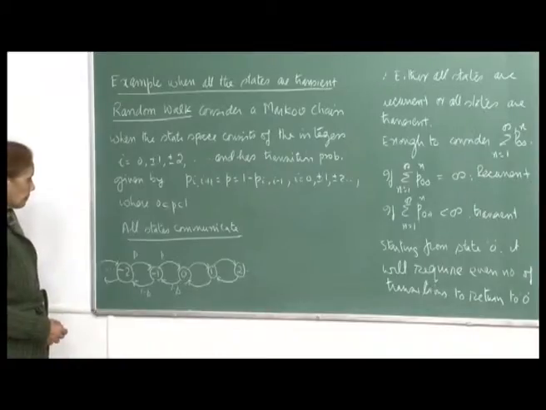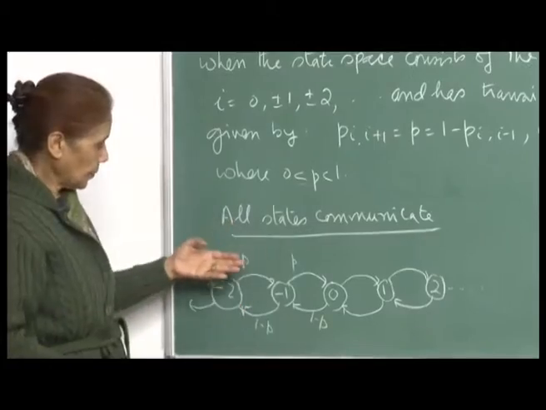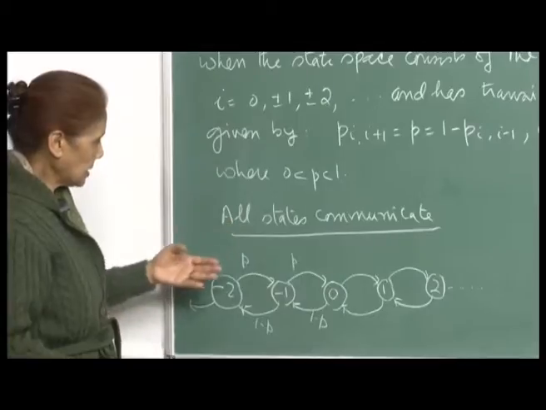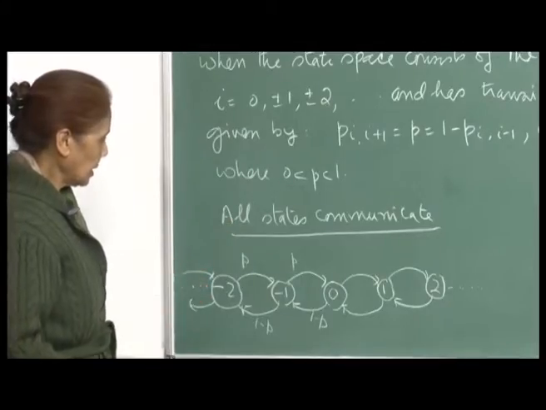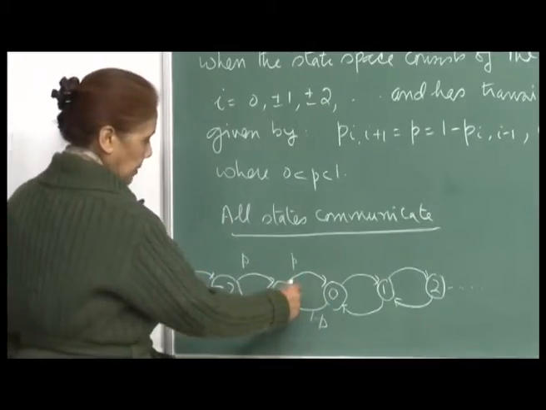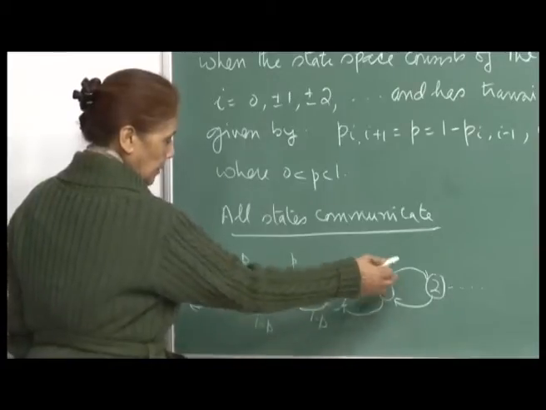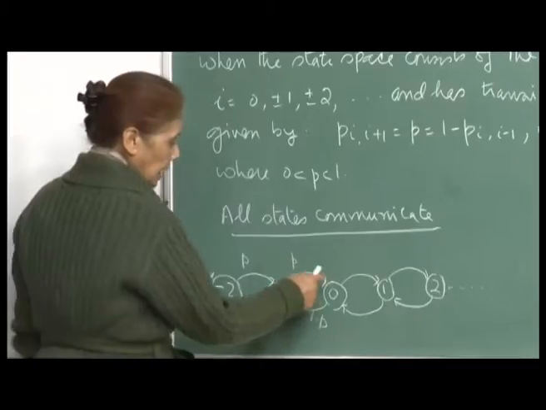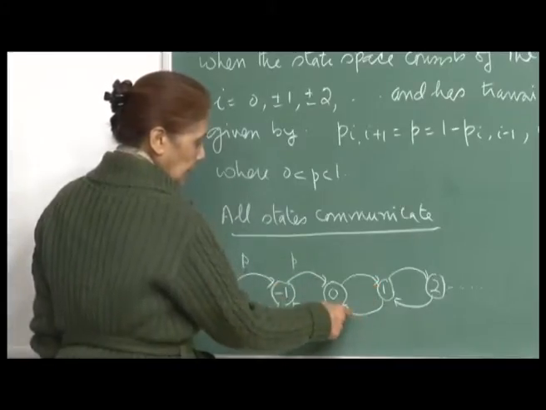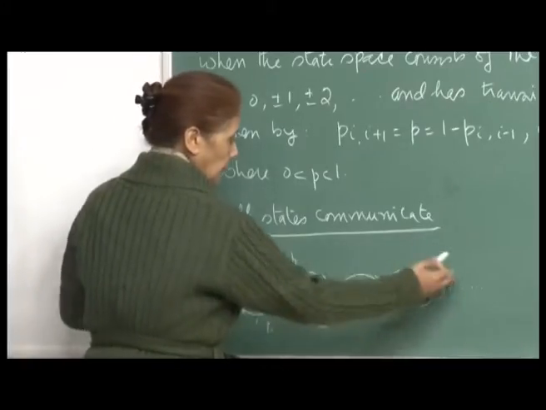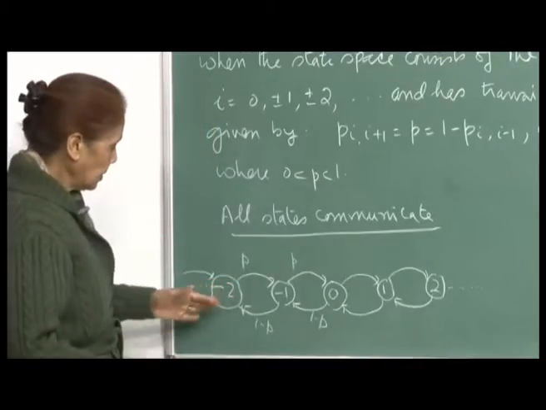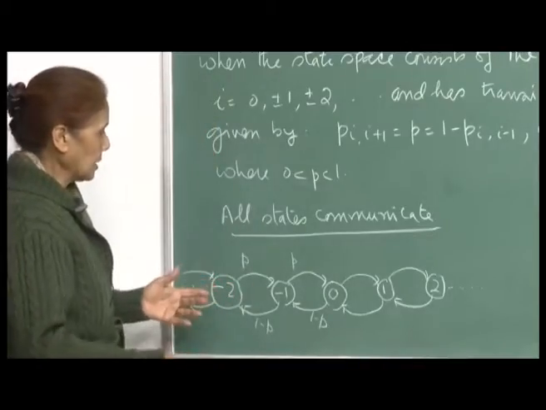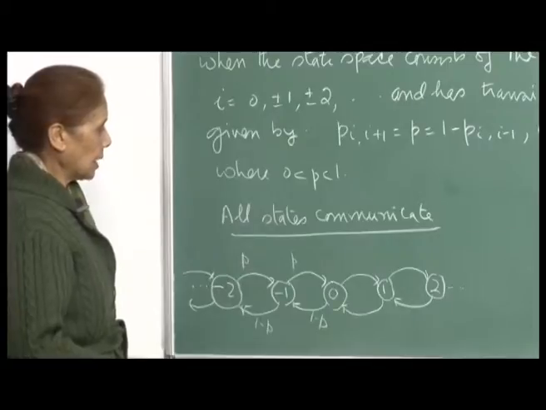And so you see that all states communicate, because from anywhere you can go anywhere. If you want to go from minus 1 to 2, you can go forward, then you can again come back, and so any possible path is there. You can transition from any state to any state. So, all states communicate.